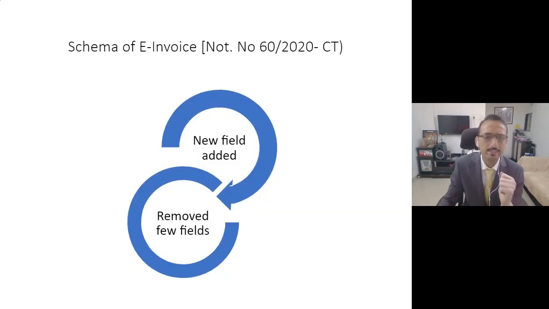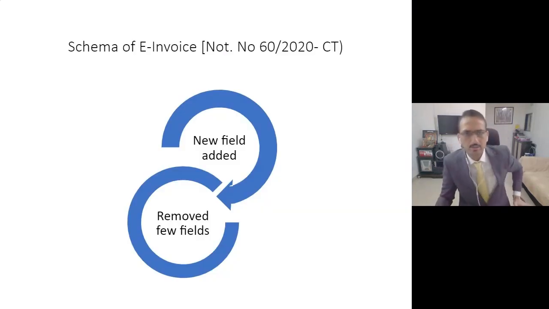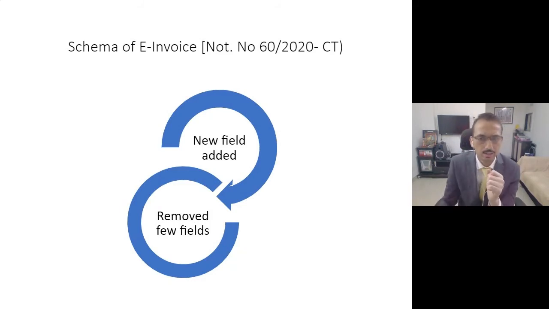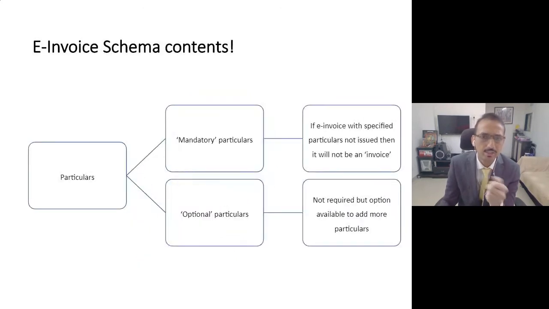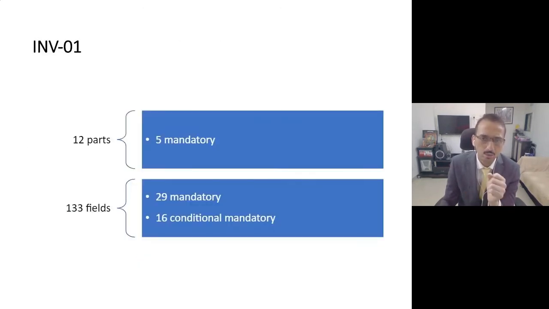Now, as far as invoice contents are concerned, please note that the government has amended this schema or format recently, on 30th of July. In the latest schema, they have added new fields, and at the same time, they have amended or deleted certain old fields. When you look at this format or schema which the government has given, there are numerous fields. There are more than 130 fields which you need to submit to the government. But please note that all the fields may not be applicable at one go. But on an average, around 40 plus fields will be easily available in almost all the tax invoice cases.